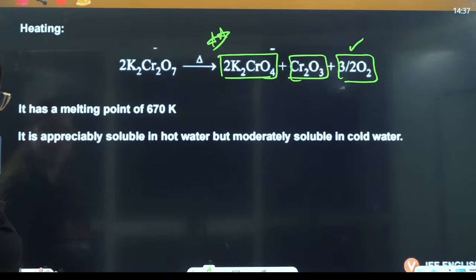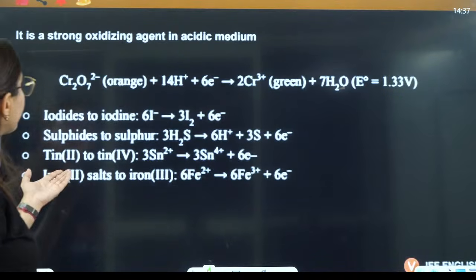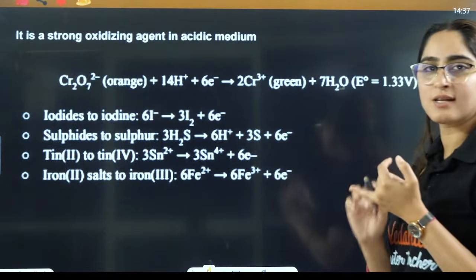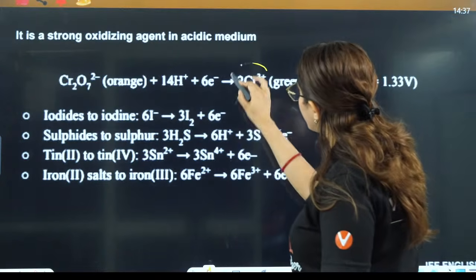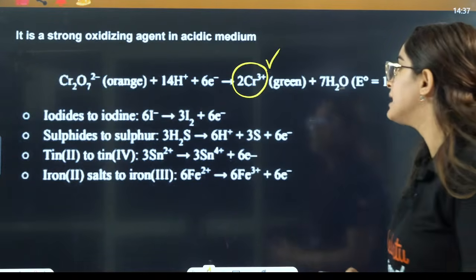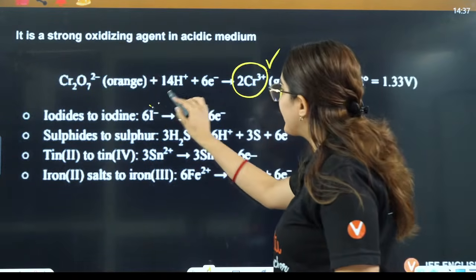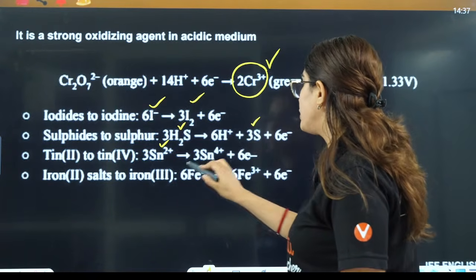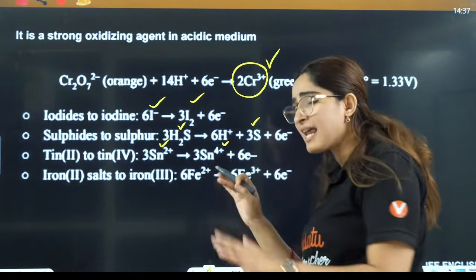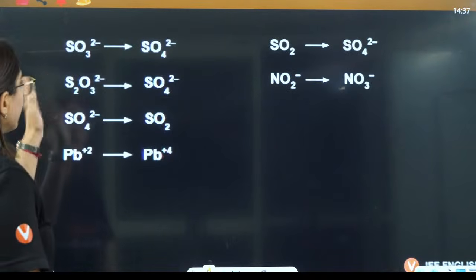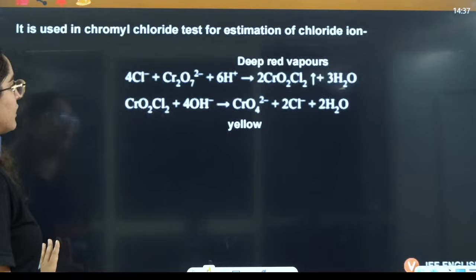Okay. Then guys, you have how it behaves. See, we know that dichromate only exists in acidic medium, and it converts into Cr3+ in acidic medium, that is of green color, right? It converts I negative to I2, sulfide to sulfur, Sn2+ to Sn4+, means it oxidizes things, right? Simple way, it just oxidizes things. These are all the oxidations that it does.